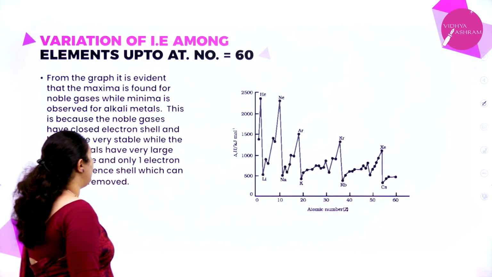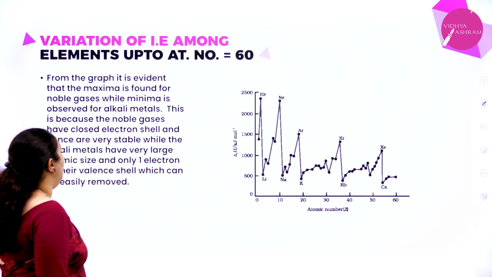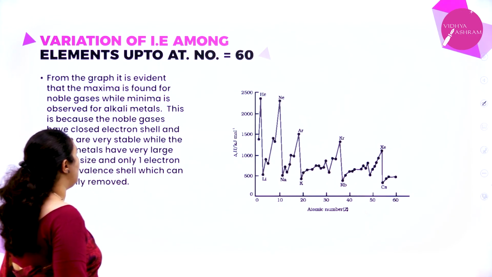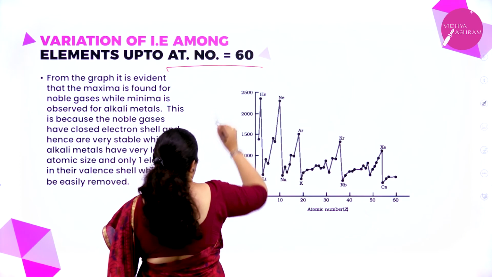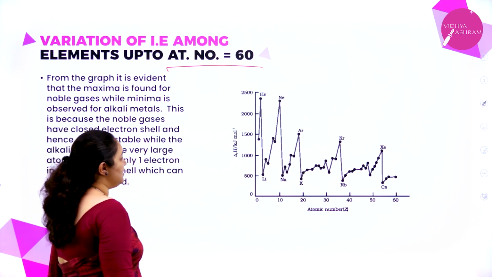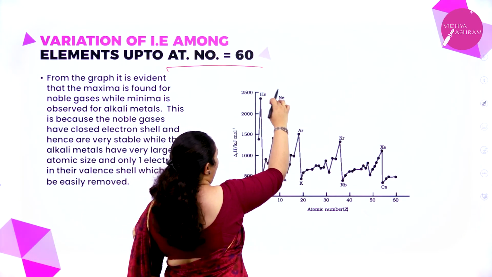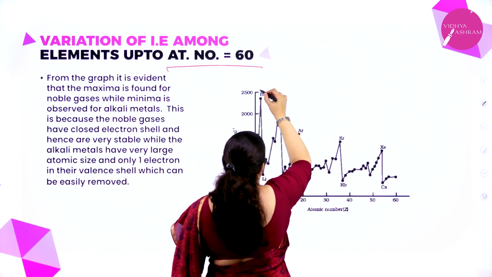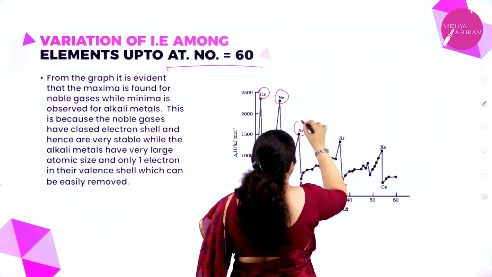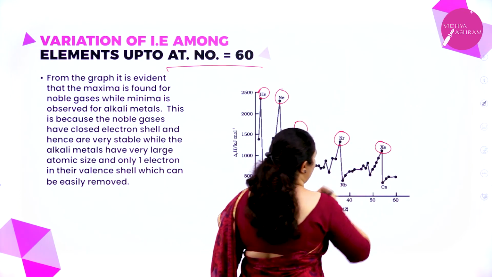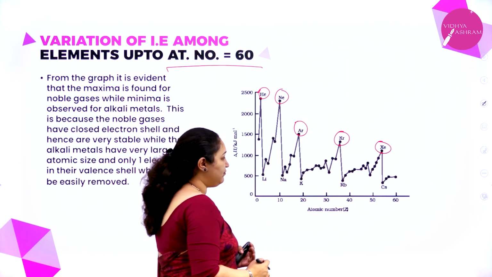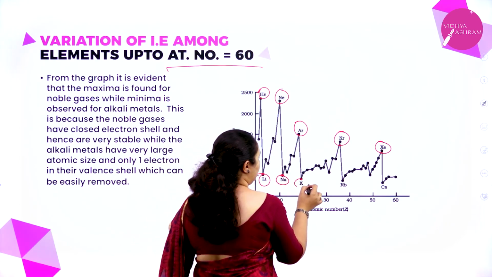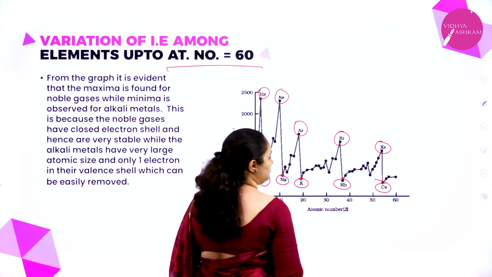Next we have the variation of ionization enthalpy among the elements up to atomic number 60. Now in this graph, if you observe the maxima of the graph, the highest points, they are all noble gases: helium, neon, argon, krypton, xenon. Whereas the minima of the graph, the lowest points, are lithium, sodium, potassium, rubidium, cesium.